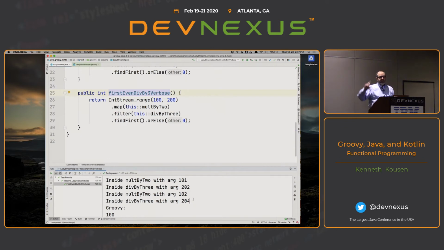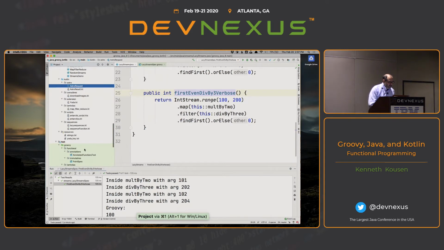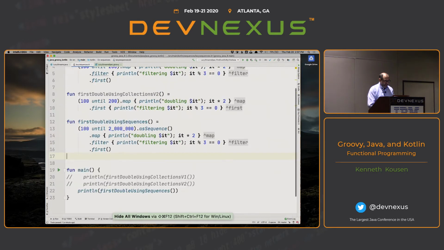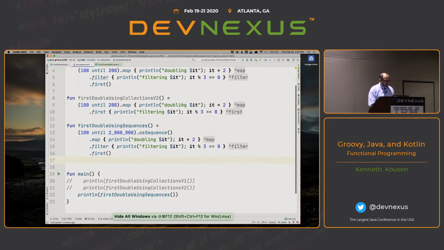But if you do want the same stream-like lazy behavior in Kotlin, they have sequences. And all you do is convert to a sequence. So for example, down here in my Kotlin one, I have this lazy sequence. Here's my numbers from 100 up to 2 million. But if I say asSequence, then I could do my map, and here I just put the print inside the lambda, just to make it easier. There's the doubling. Here's the filter, again putting the print inside, and then invoke the first function.